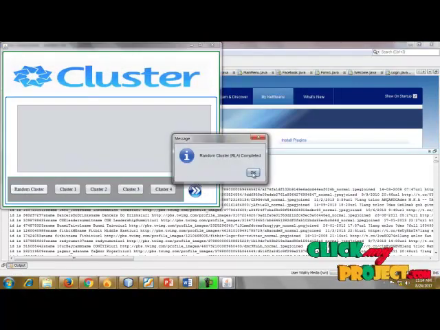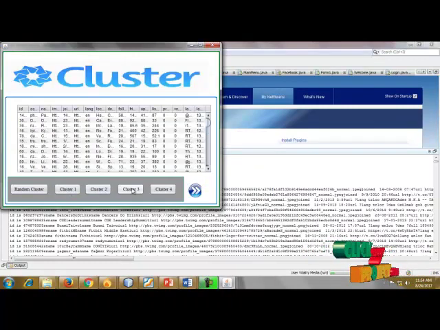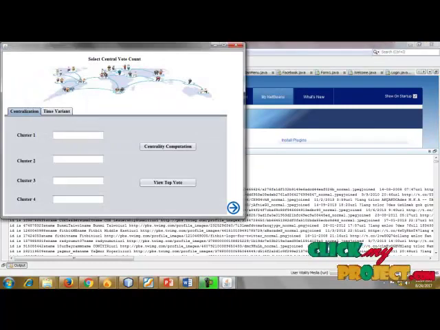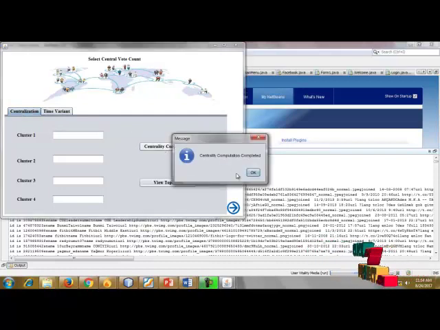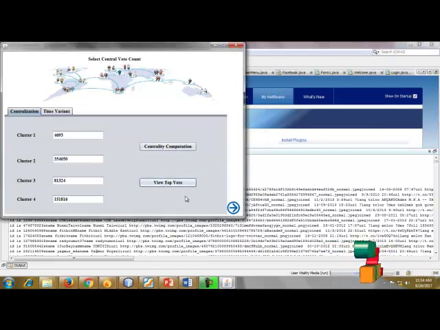This is a random clustering. The random linear clustering is completed. This is clustering one, clustering two, clustering three, cluster four. Going to be finding, this is a select central voting count. The data is going to be centralized, showing how many users are sharing the data. All clustering values are to be centralized. Now the centralization is computed. Review top vote.